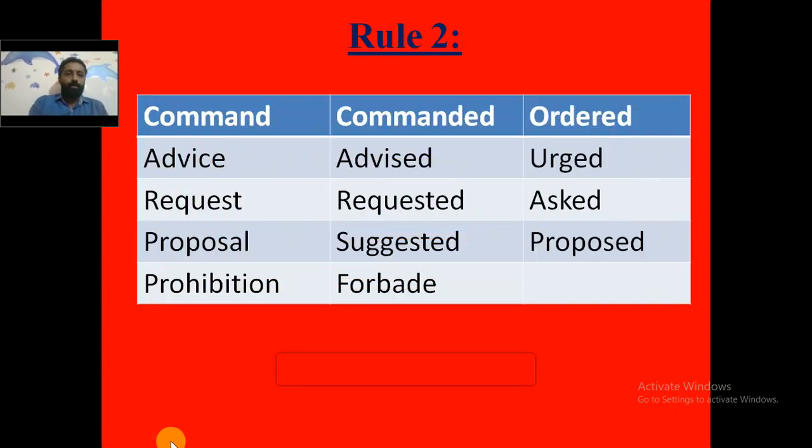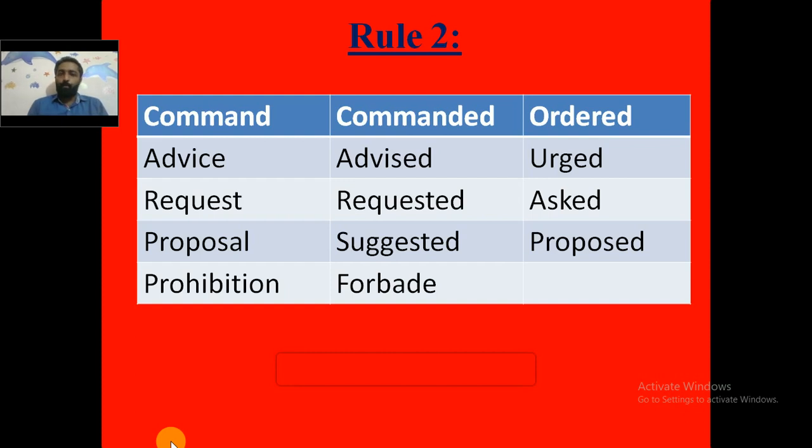So what are the verbs that indicate command? On my left I have given the verbs that will express the different words. So command can be commanded or ordered, advice, advised or urged, request, requested or asked, proposal, suggested or proposed, prohibition, forbade. So the second and the third columns will give you the reporting verbs that can be used when you are converting an imperative sentence from direct into indirect speech.